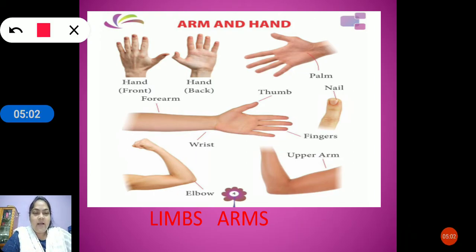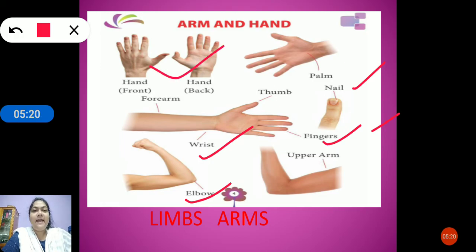Limbs of arms are our arms and legs. So we are starting with the arms. We have the elbow, the wrist, the nails, the fingers, and the hands, you can see, and these are the parts of the arms.